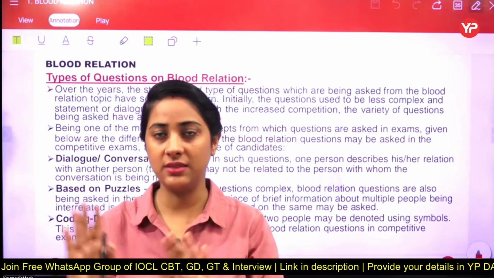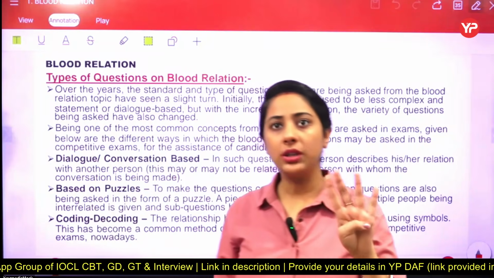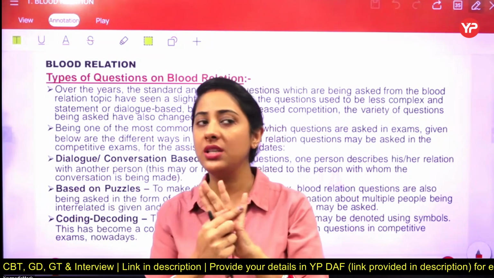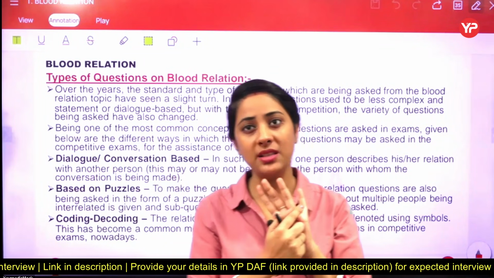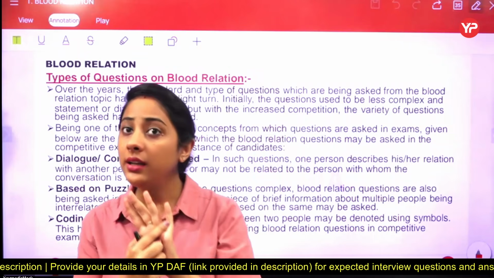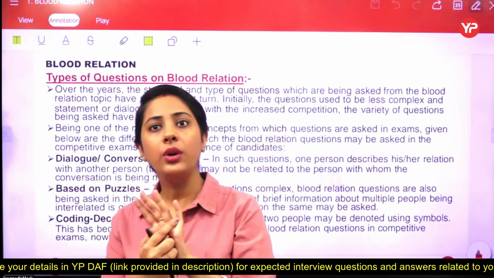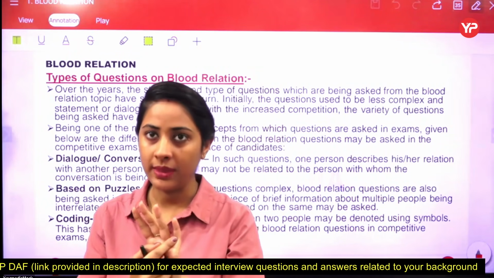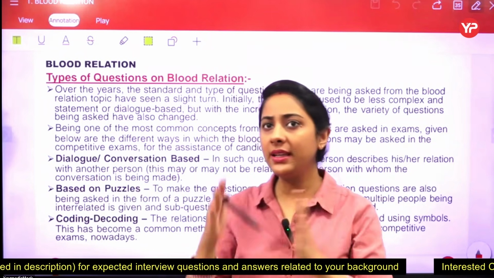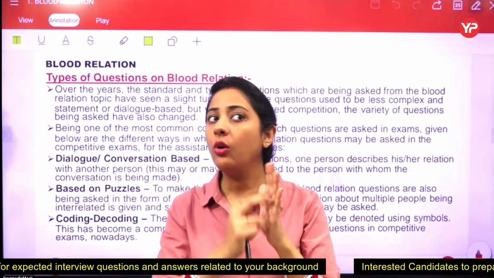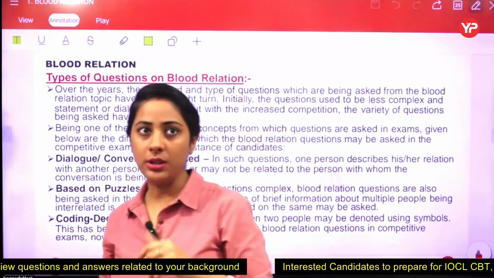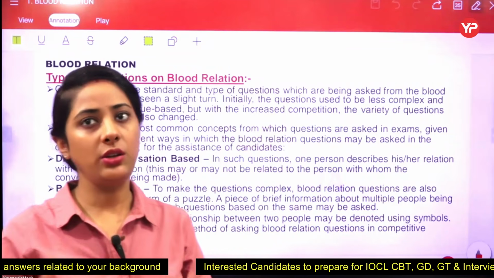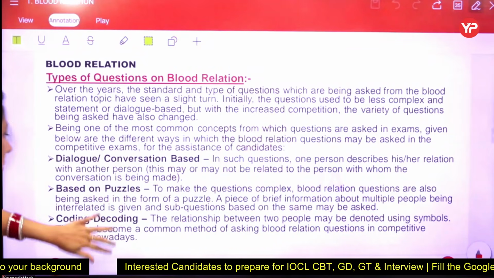So that's why in the first class we have taken that one. And in the fourth category or fourth type, we are going to discuss the question which is IBPS favorite one and in trend right now, which is of coded relationships. Okay. So now it means in this particular topic, we have to cover all the 4 types on the basis of which questions may be in your exam. Got it?